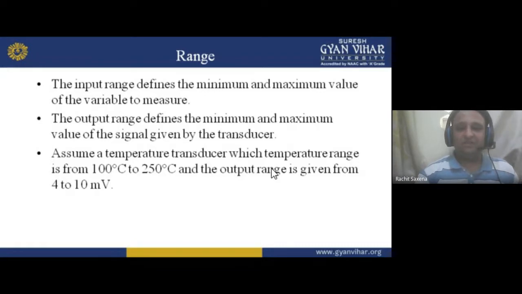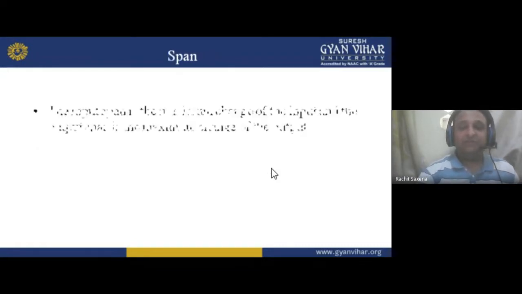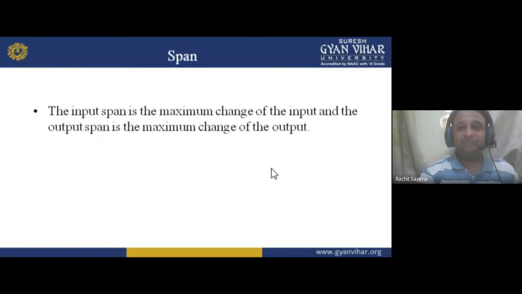Okay. So now the span. The input span is the maximum change of input, and the output span is the maximum change of the output. I talked about this previously, but some characteristics remain from that lecture, so I want to cover all these characteristics in this lecture.